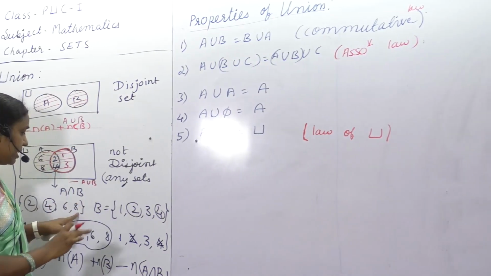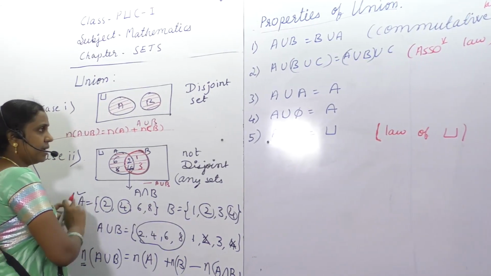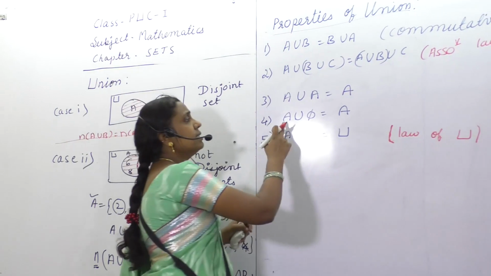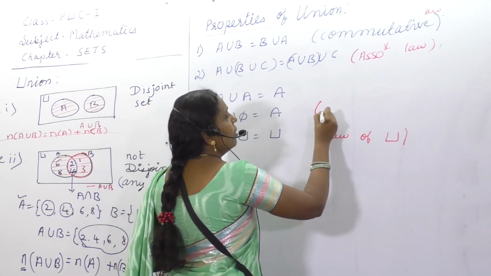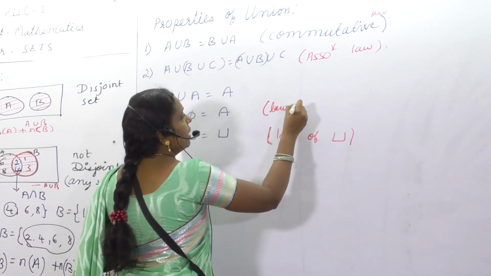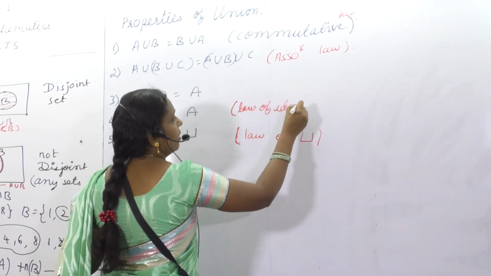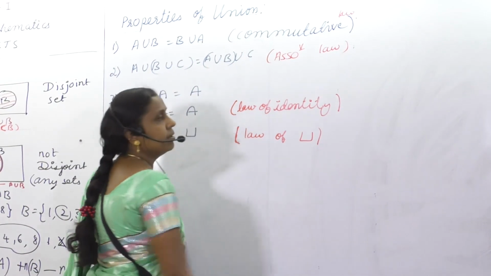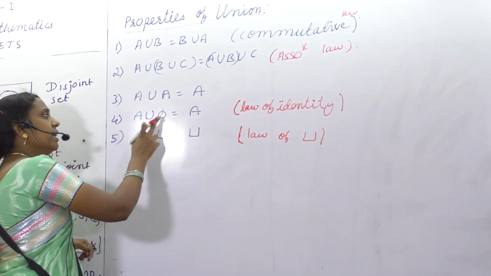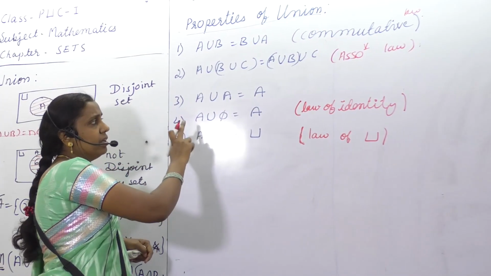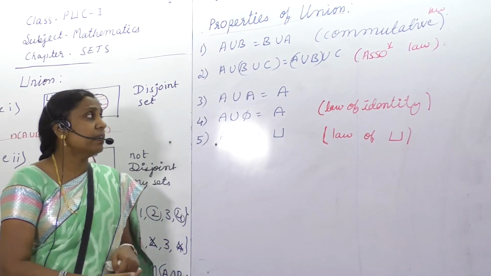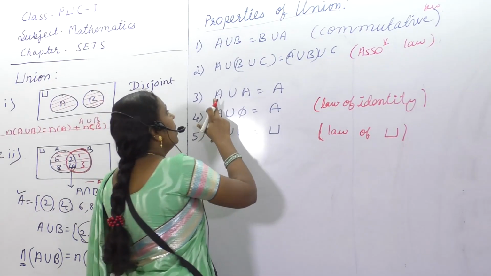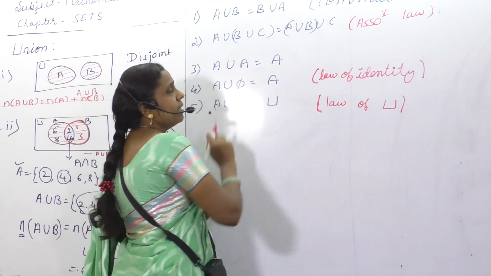No elements are there in the null set, so you will get the set A again. So this is said to be law of identity. Means on operating anything on A, you will be getting the same set. Law of identity.